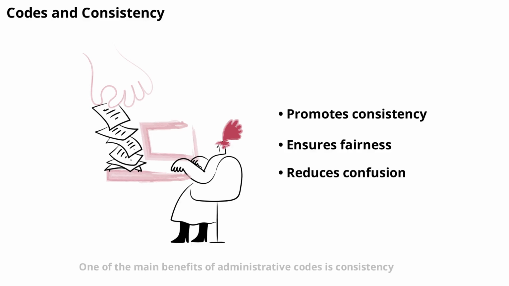One of the main benefits of administrative codes is consistency. By having written rules, agencies apply the law the same way in every case. This consistency helps ensure fairness and predictability. People and businesses can plan their actions knowing what the rules are and how they will be enforced. The code reduces confusion and helps avoid arbitrary decisions.